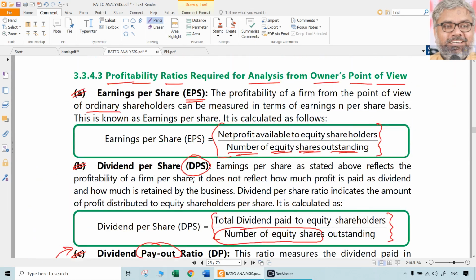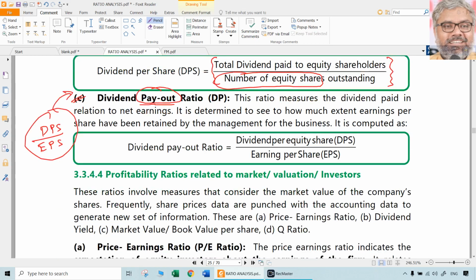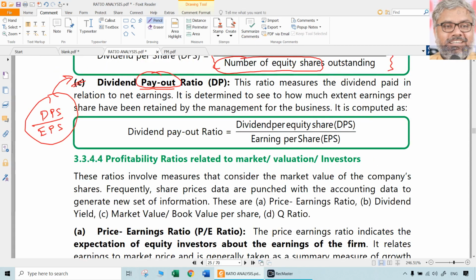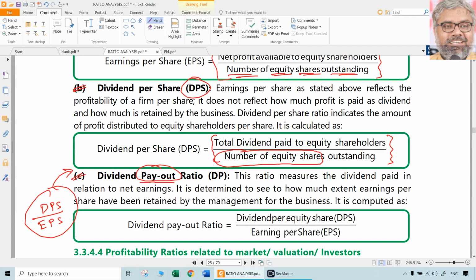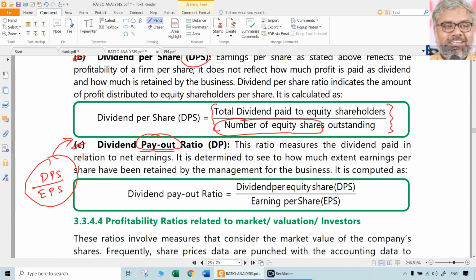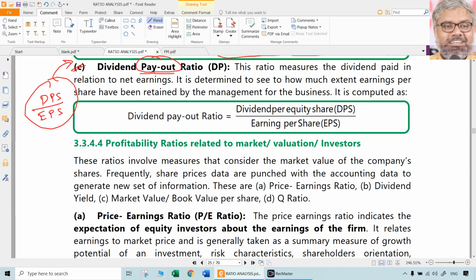But so far, here we have these three very crucial ratios: EPS, DPS and payout ratio. So payout ratio indicates how much percentage of the earnings have been distributed as dividend. Let us say there is no dividend. Payout ratio is 0. DPS is 0. When numerator is 0, ratio also will be 0. That's a different story. But normally when the company pays some dividend out of its earnings, how much is it paying? How much percentage of its earnings is it distributing to the shareholders as dividend?